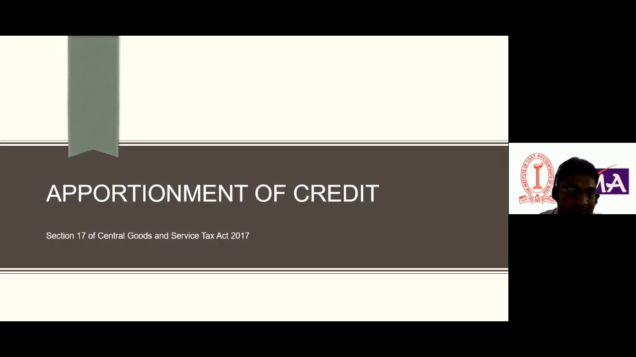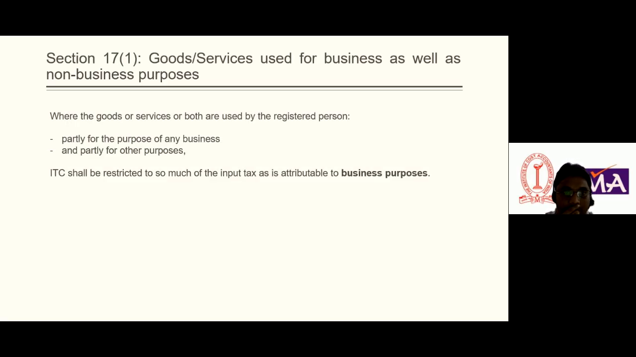Now we read section 17 of the Central Goods and Service Tax Act. What is the apportionment of credit? Now let's see what is mentioned here. So now we'll go ahead. Section 17 subsection 1 is pertaining to goods and services used for business as well as non-business purposes.